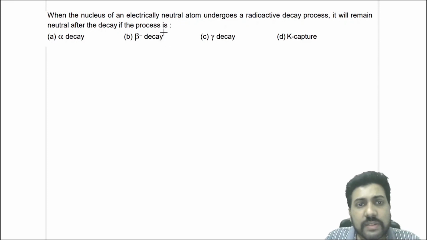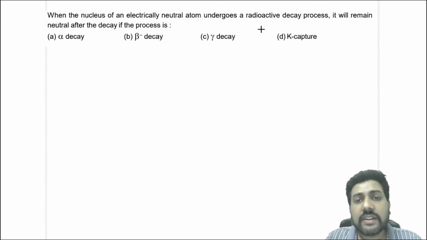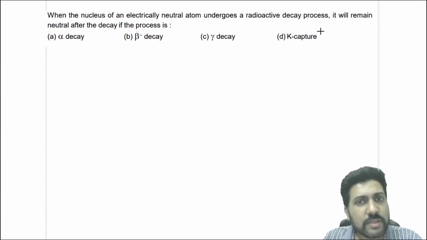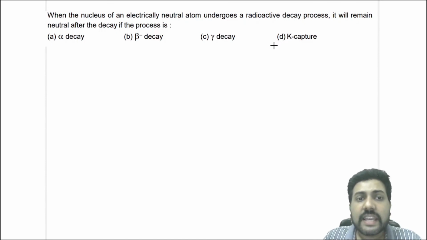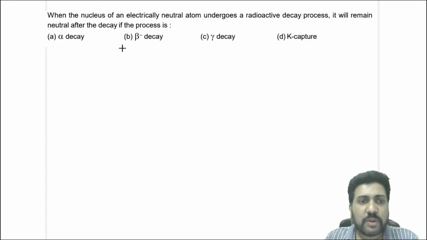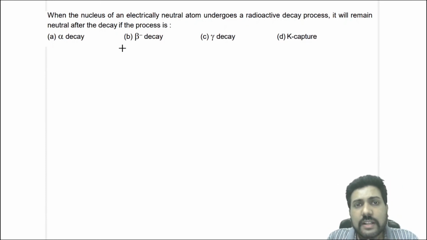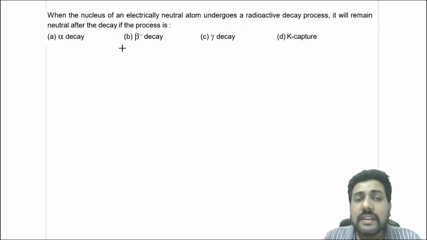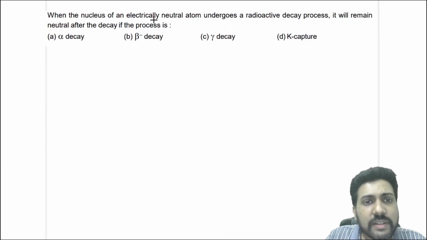In this question, they are saying that when the nucleus of an electrically neutral atom undergoes a radioactive decay process, it will remain neutral after the decay if the process is... They've given you different types of processes: alpha decay, beta decay, gamma decay, and K capture. Now you have to think, overall there is neutrality because the atom was neutral.